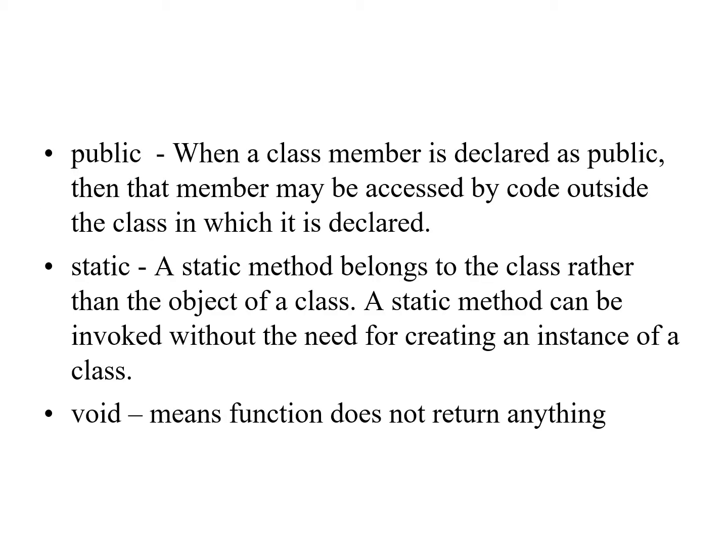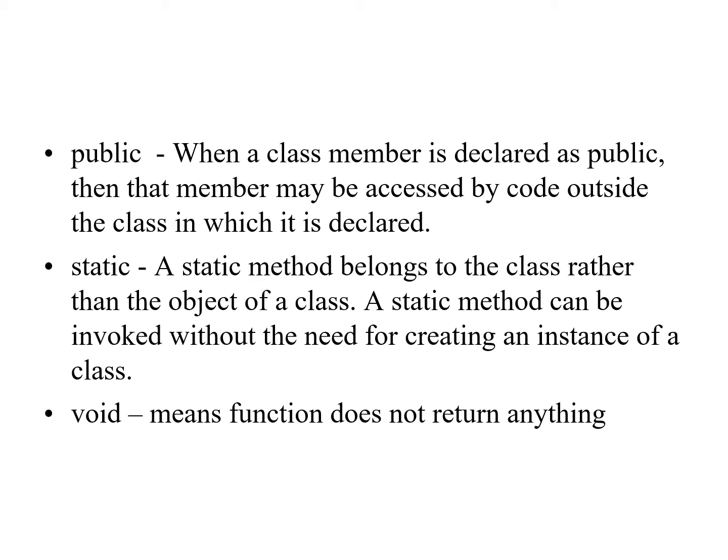Now we can see the meaning of public, static and void keywords used in the prototype of main method. Whenever a class member is declared as public, then that member may be accessed by code outside the class in which it is declared. Here, main method is declared as public. That means main method can be accessed by writing a code outside the class. A static method means it belongs to a class rather than the object of a class.